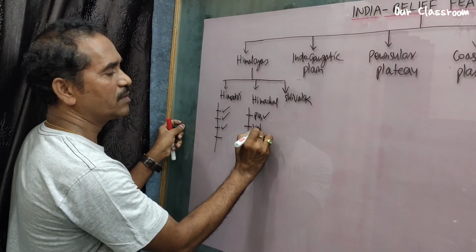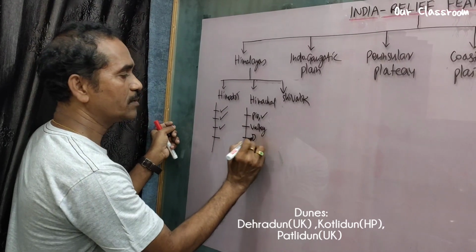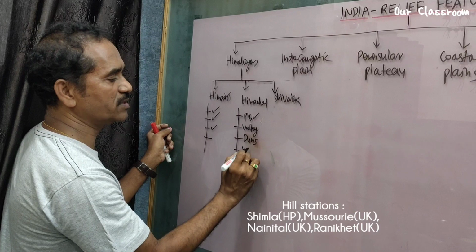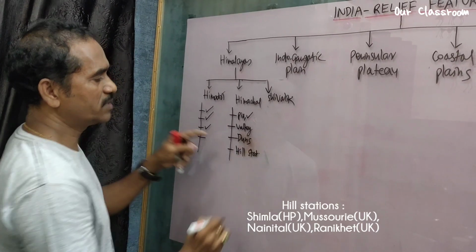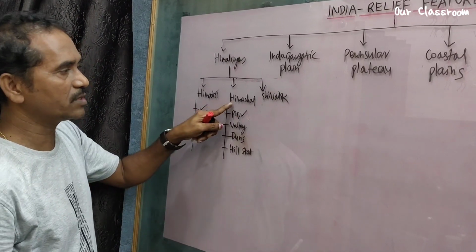Very famous valleys can be seen in Himachal. Then duns are also there, and also hill stations. These are the key points about Himachal.